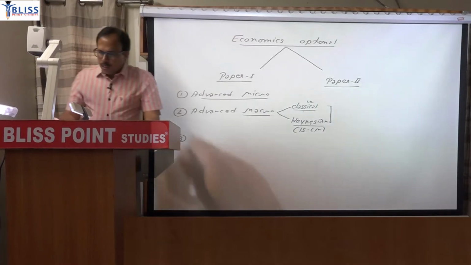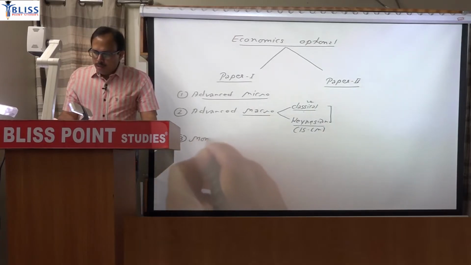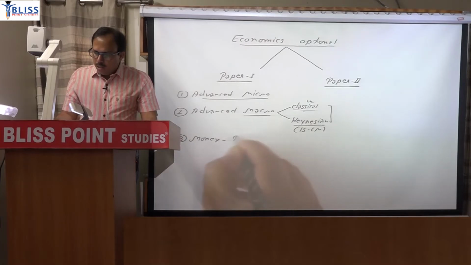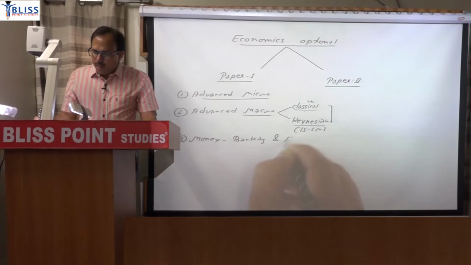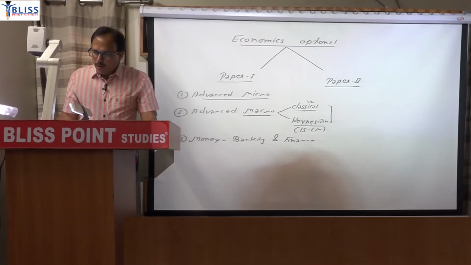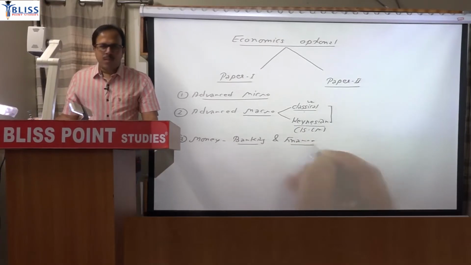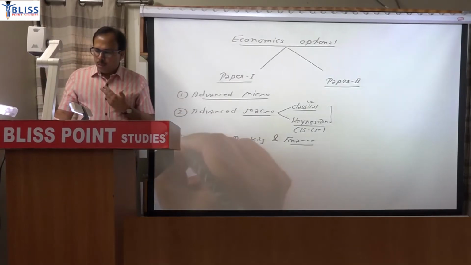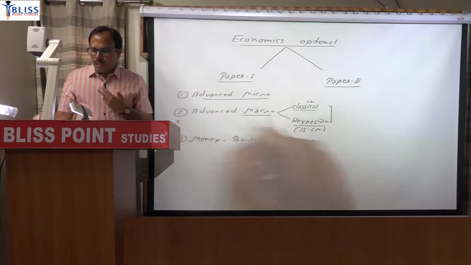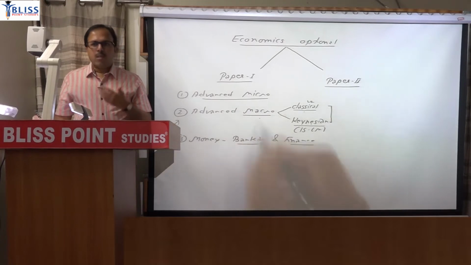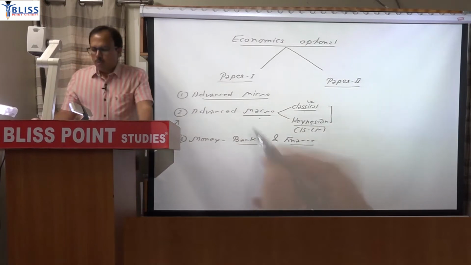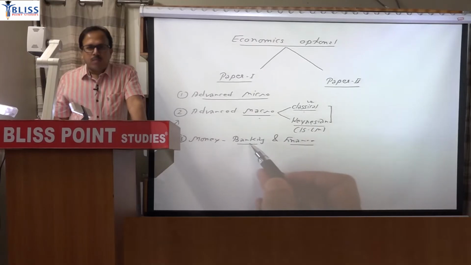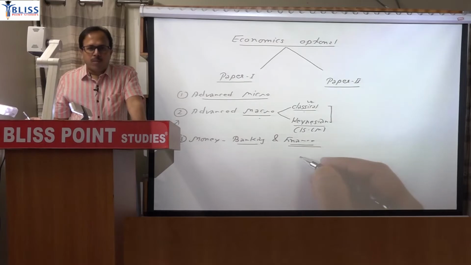Then the third topic in paper 1 is money, banking and finance. You can divide this into 2 parts. Some part of money will be included in the macro topic also, like the demand for money concept and various theories of demand for money, which is part of macro as well as part of this third topic. So mainly this third topic will be covered from a public finance point of view.